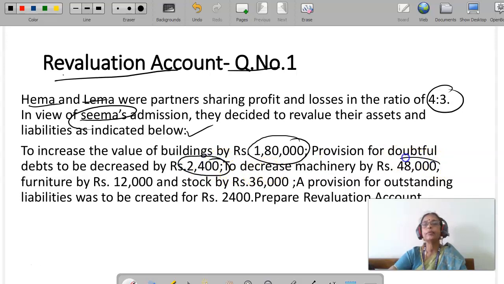Decrease machinery by rupees 48,000. Asset is decreased here. Furniture is also an asset that is decreased by 12,000. Then stock by 36,000. A provision for outstanding liabilities was to be created for rupees 2,400. Prepare a revaluation account.